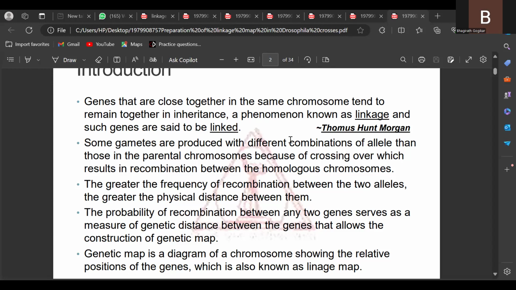The probability of recombination between any two genes serves as a measure of genetic distance between the genes, which allows the construction of a genetic map. In today's class, we are mainly focused on the construction of chromosomal maps or genetic maps. Here, the probability of recombination between any two genes is used as a tool for the measurement of the distance between the two allelic genes.